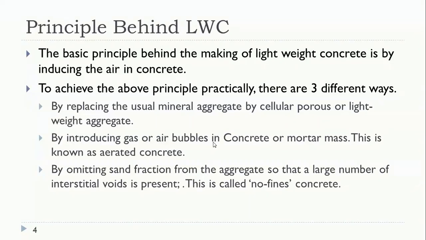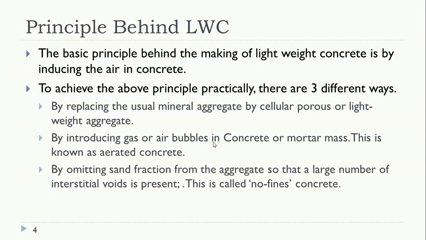So we have three types. One is replacing the aggregates with lightweight aggregates to achieve lightweight concrete. Second, by inducing air or gas into the concrete to make it porous. Using normal conventional materials, by creating air voids in the concrete, we can achieve lightweight concrete.